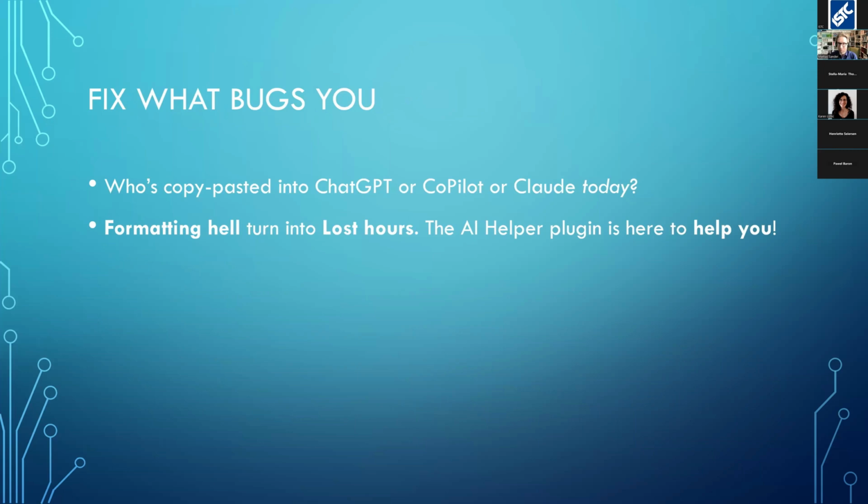So what is it really? Well, I make quite a few tools, and all the tools that I have are things that sort of bugged me in the past. So I like to fix what bugs me. This isn't a live presentation, but who's copy pasted into ChatGPT or Copilot or Claude today? I've done it a few times already. Sometimes working with Flare, you want to get that stuff you created with the chatbot into Flare, or get stuff out of Flare into the chatbot, and that's a bit of a pain, turns into lost hours, and that's where the AI Helper plugin helps.